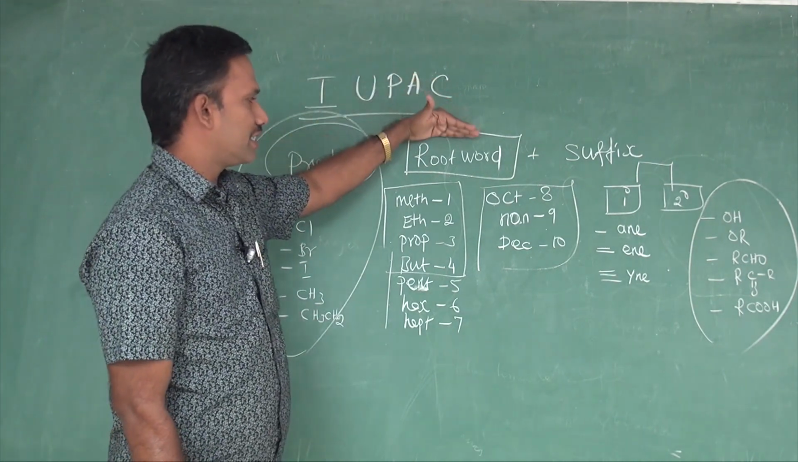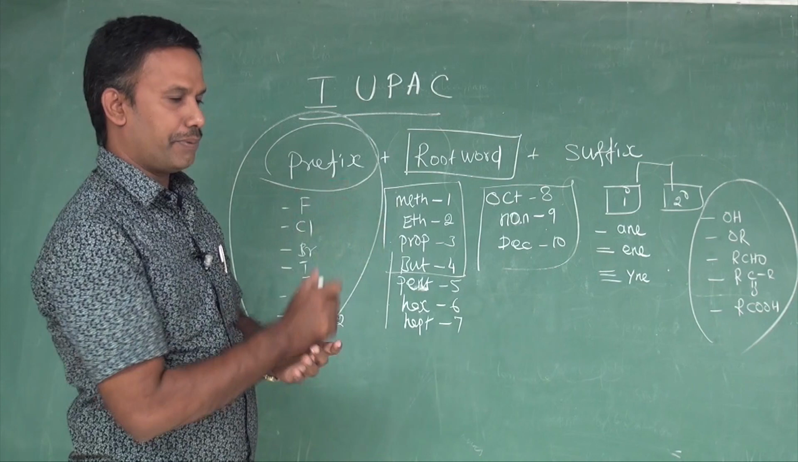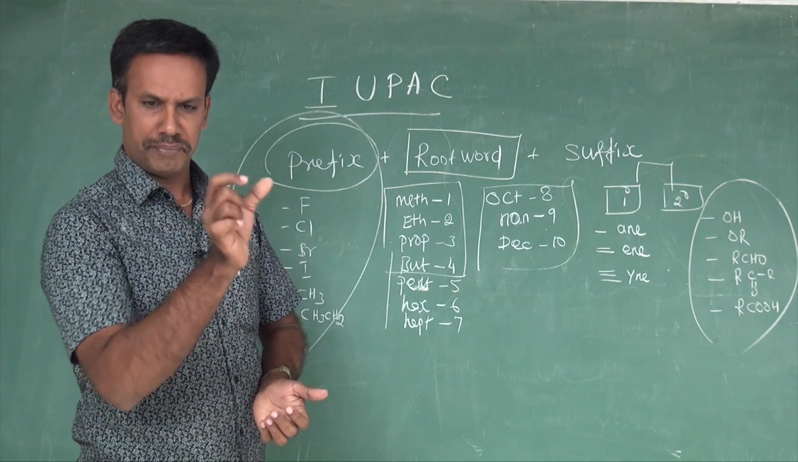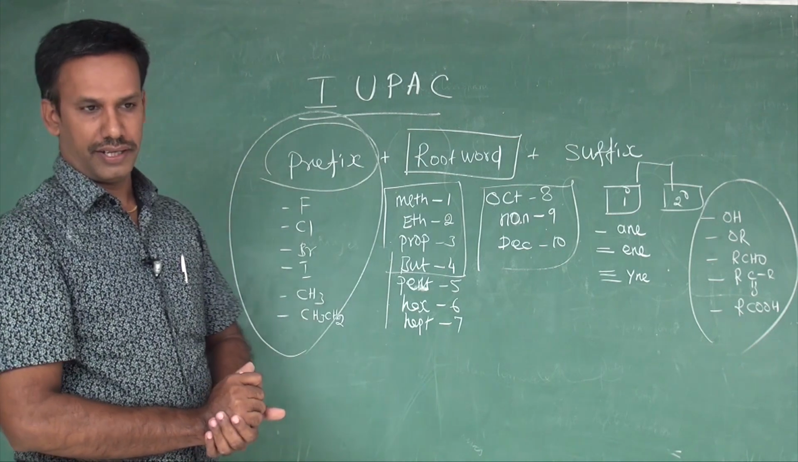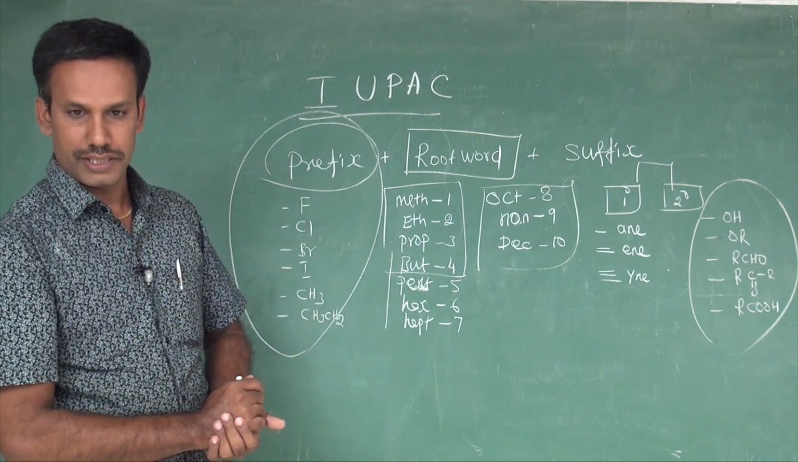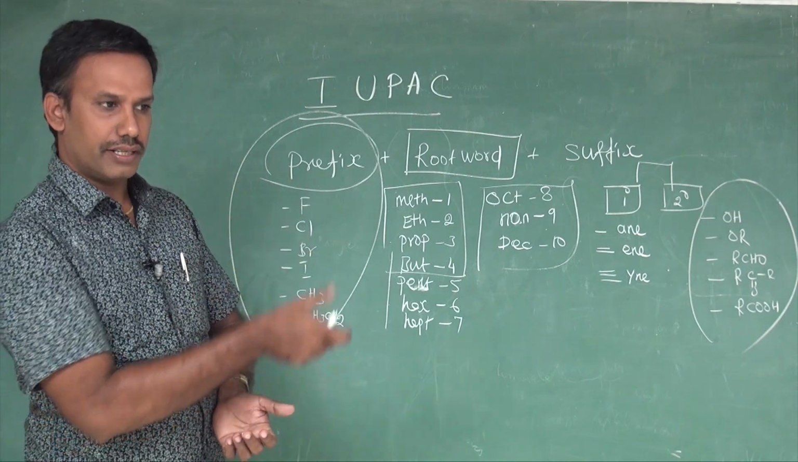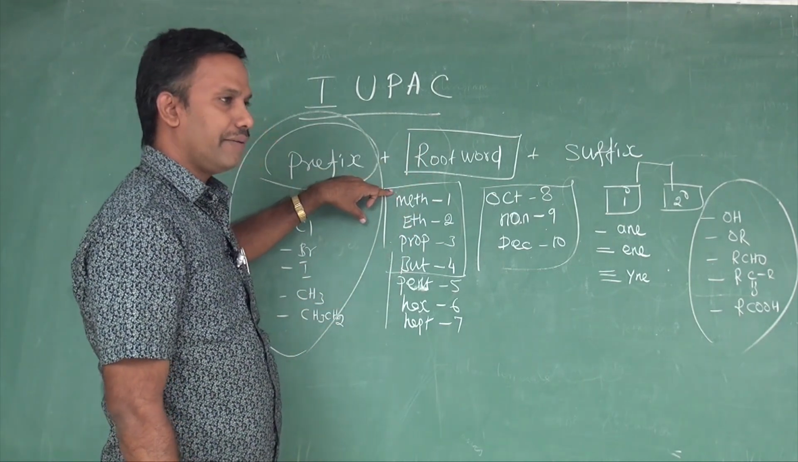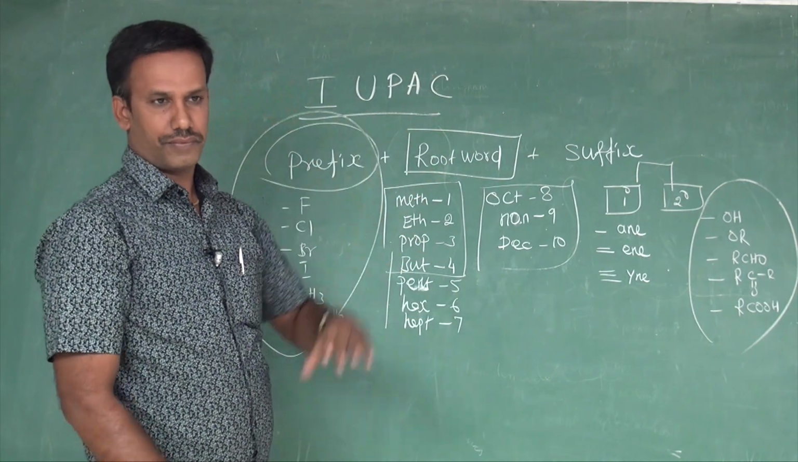Root word is the fundamental unit of IUPAC nomenclature, because the root word is the capture point of the naming. What is called root word? Simply we can say, the number of carbons present in the main chain or parent skeleton is called a root word. Not the entire compound having many carbons. We need to find the main skeleton. How many carbons are there in the main skeleton? That is called root word. For example, if there is only one carbon, it comes under meth. If there are two carbons, it comes under eth, prop, and so on. Okay, that is root word.